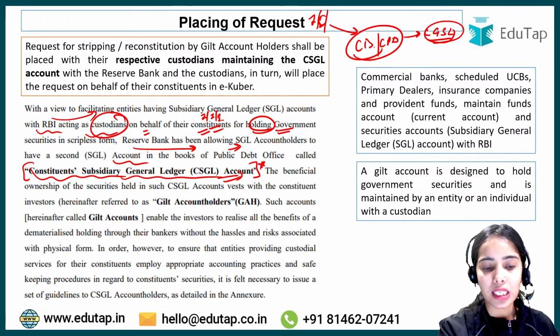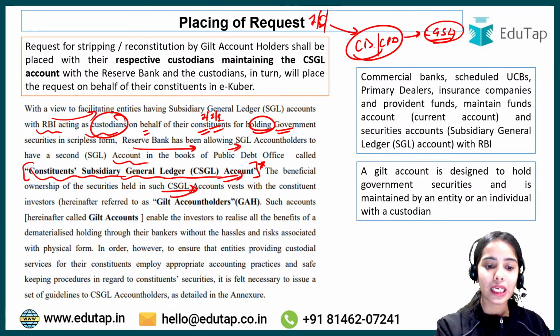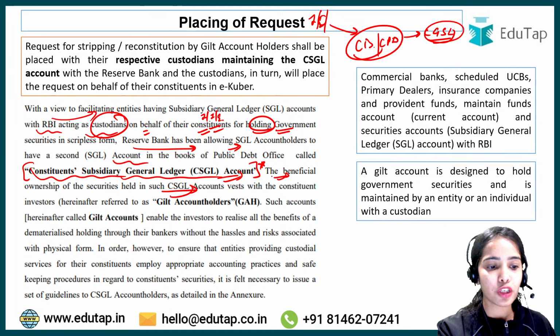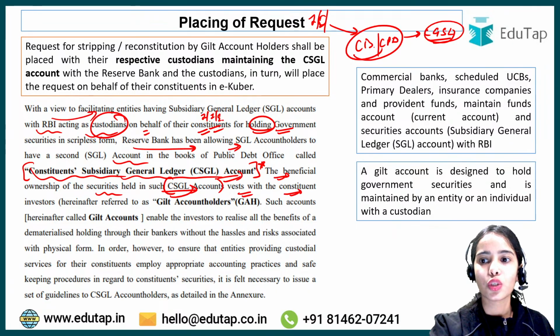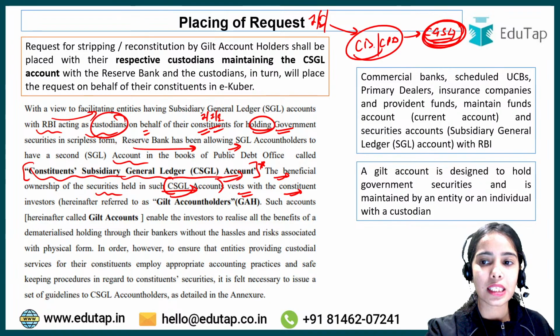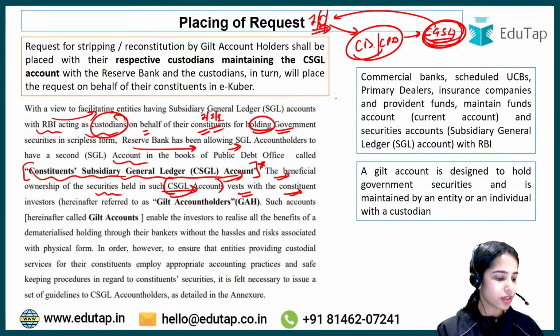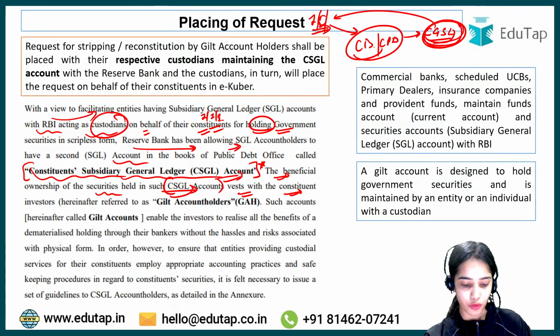This account is particularly to hold the securities of the individuals or institutions and such. So beneficial ownership of securities held in the CSGL accounts vests with the constituent. Okay, so whatever securities are held in the CSGL account will be the securities of the individuals or entities. Any confusion, anyone? Kindly ask me if there is any confusion, then only I will be able to move forward.